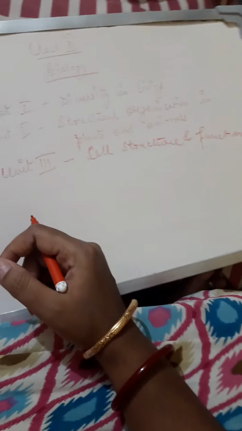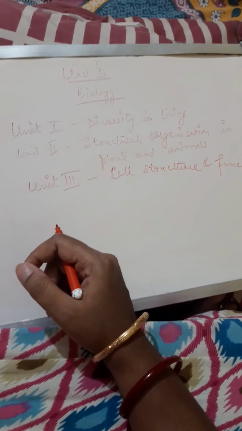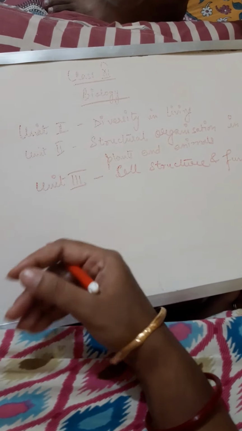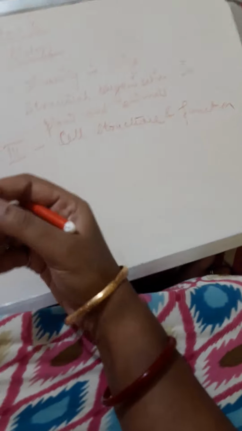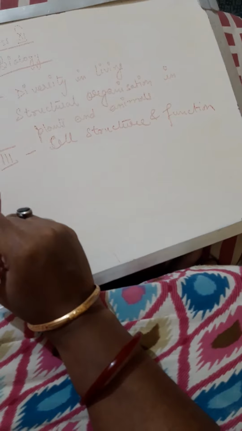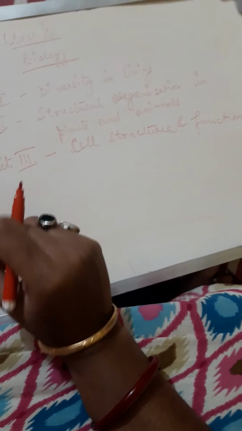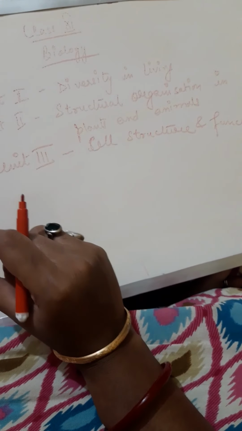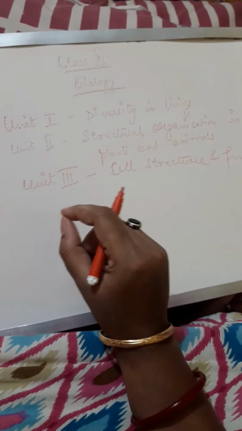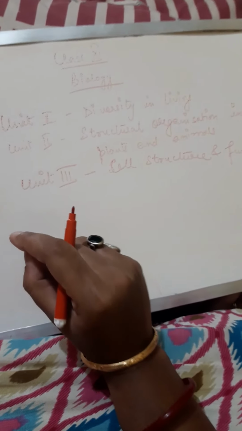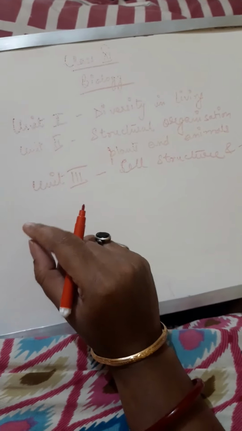Then we have a very important chapter, that is biomolecules, which includes enzymes. We are going to study about enzymes, their enzyme-substrate complex, what are the different kinds of enzymes, how to name them, what are their uses, everything in this biomolecules chapter. And the final chapter is cell cycle and cell division. A part of it you have studied in class 10th as your first chapter, but here we are going to study in detail about the entire cell cycle along with meiosis 1 and meiosis 2, which we have not studied in class 10, but we will do it over here.